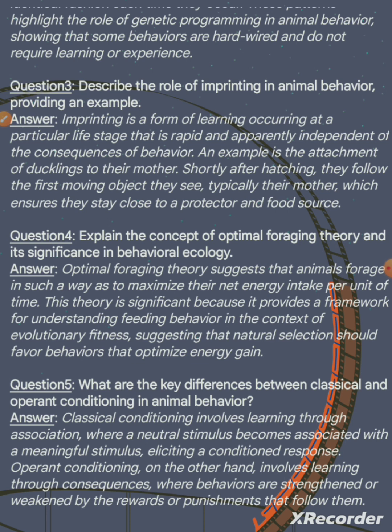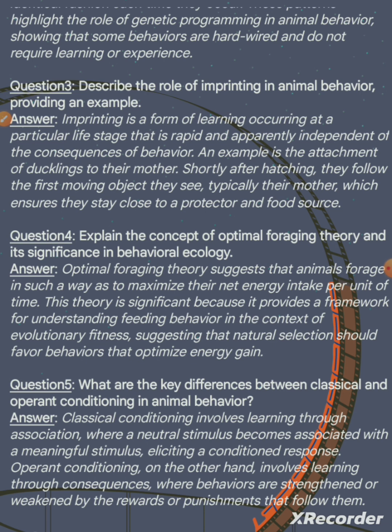Question 4. Explain the concept of optimal foraging theory and its significance in behavioral ecology. Answer. Optimal foraging theory suggests that animals forage in such a way as to maximize their net energy intake per unit of time.